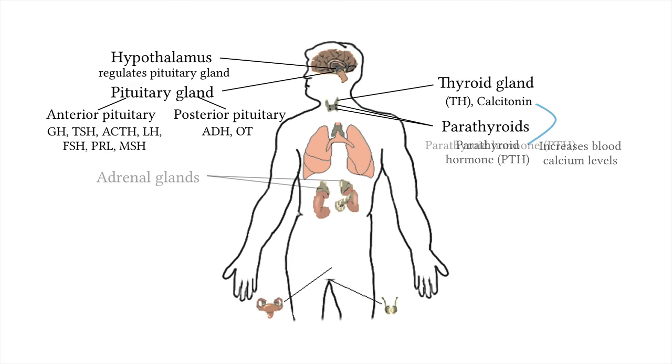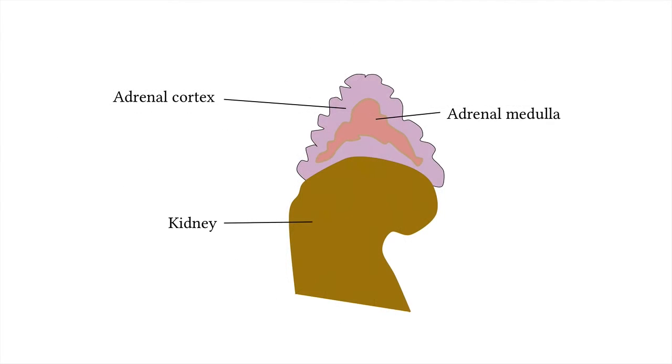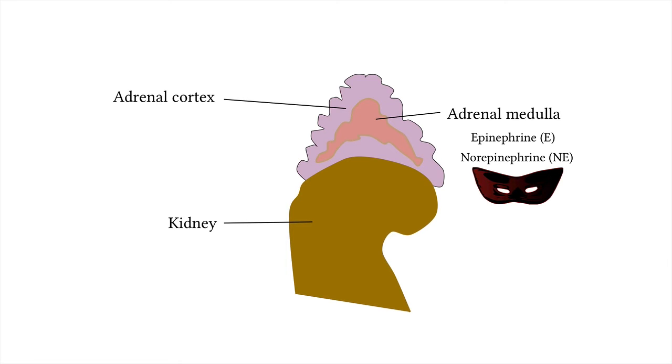The next glands are the adrenal glands. There is one adrenal gland located near the top of each of your 2 kidneys. At the core of each gland is the adrenal medulla, which is surrounded by the adrenal cortex. The adrenal medulla is responsible for producing epinephrine and norepinephrine. I already discussed these hormones when I talked about the fight or flight response of the sympathetic division of the autonomic nervous system. The adrenal cortex also produces hormones.